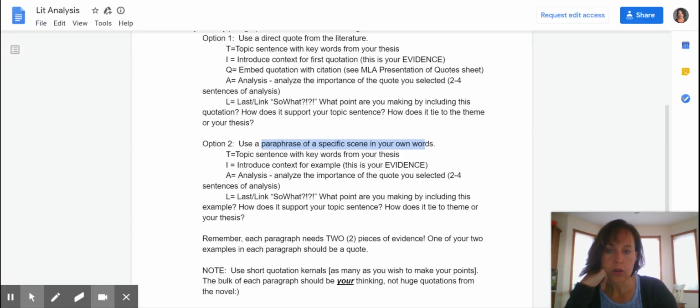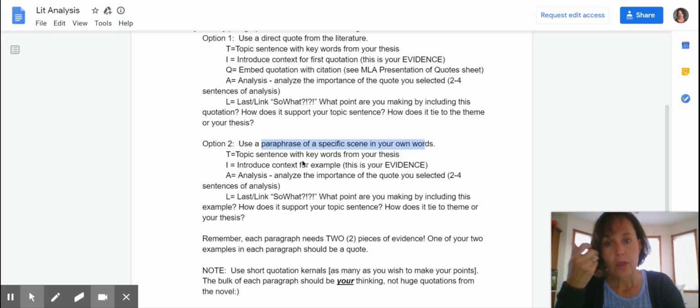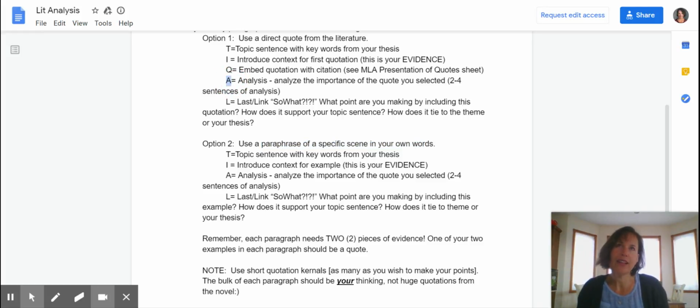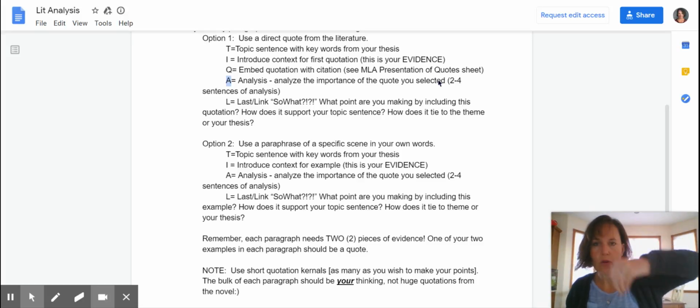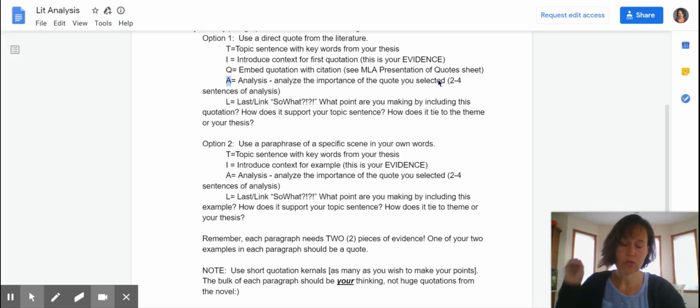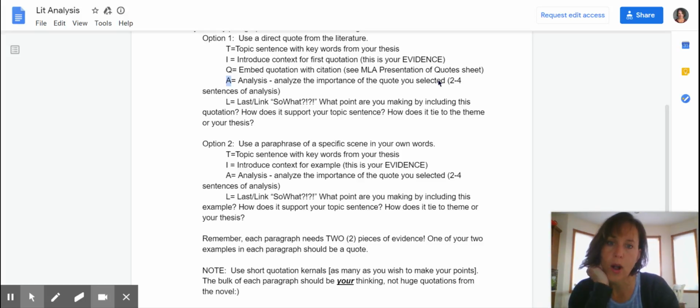But whether you use a quote or whether you use the scene summary, both ways you need to make sure that you are analyzing that, right? That's the A piece. So you're putting at least, it just depends on the essay, 2 to 4 sentences that analyze the importance of that quote. So you're not just throwing it in there and driving away. That's drive-by quoting. Like, we don't want that. We want to know why it's there.